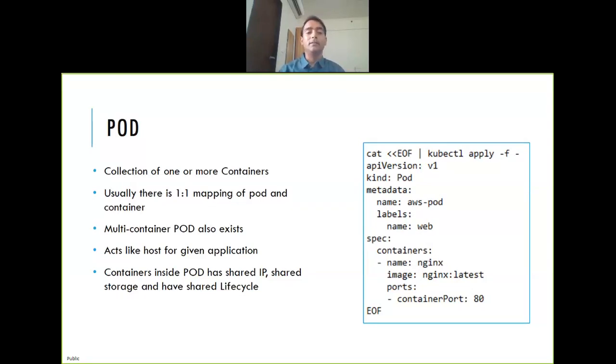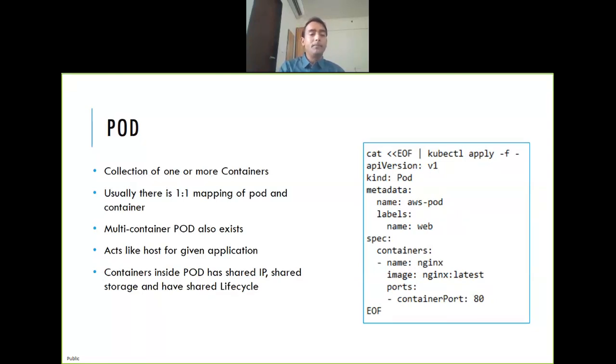But there is another but there. Multi-container pods also exist. So it's not a fixed rule that you have to have one-to-one mapping. You can always have more than one container. In what cases will you have more than one container? What are the different patterns? For multi-container, there are three patterns. One is the sidecar pattern, one is the ambassador pattern, and another one is the adapter pattern. You can do some reading around those patterns. In certain cases, a multi-container pod helps.